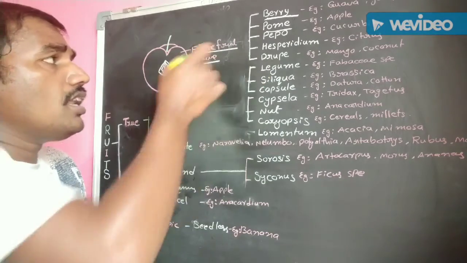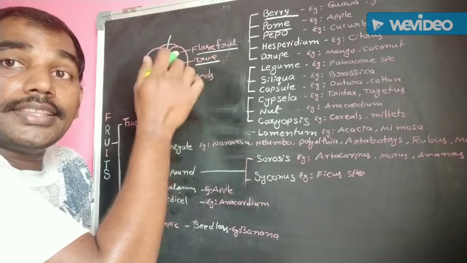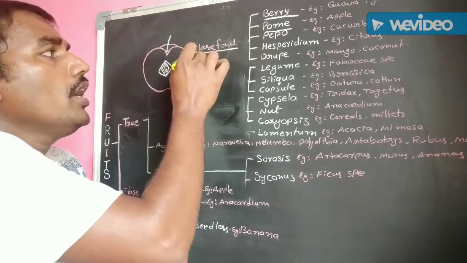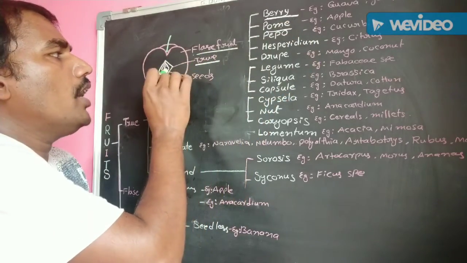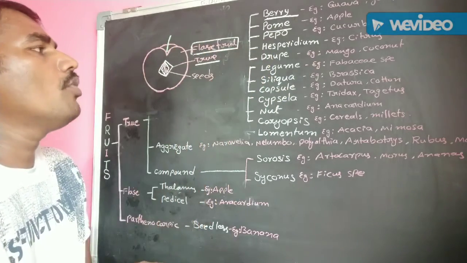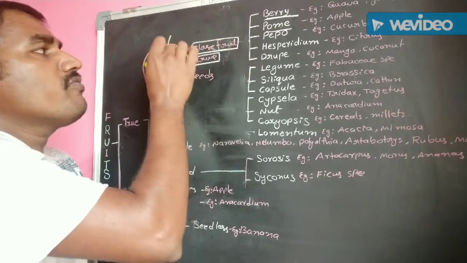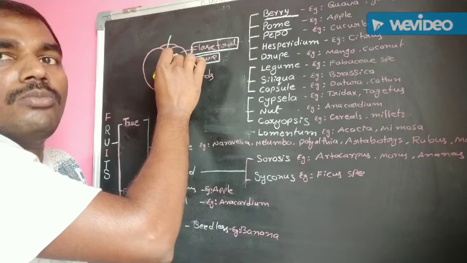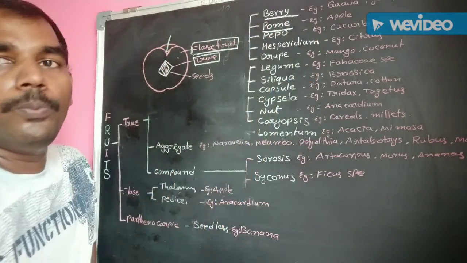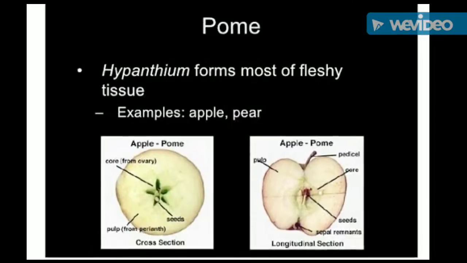Okay. In this, except the ovary, the remaining floral part, the thalamus, becomes fleshy and is the edible part. So, in pome fruit the edible part is the false fruit, but the innermost fruit is the true fruit. The false fruit becomes fleshy due to the accumulation of food materials. So, this fruit is known as pome. Example, apple.